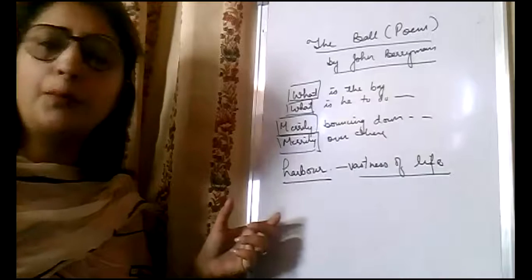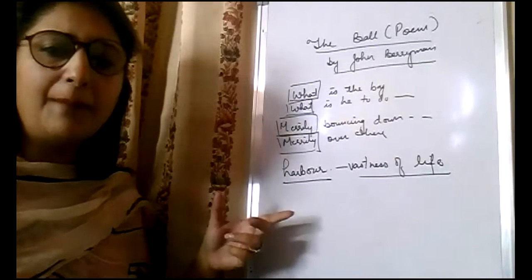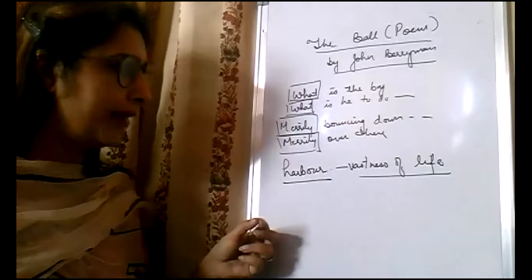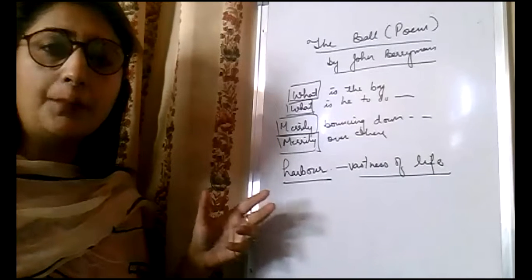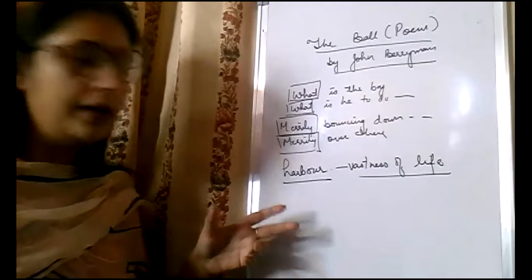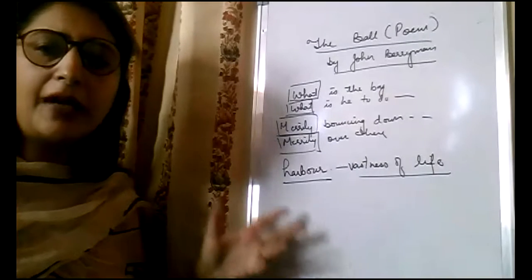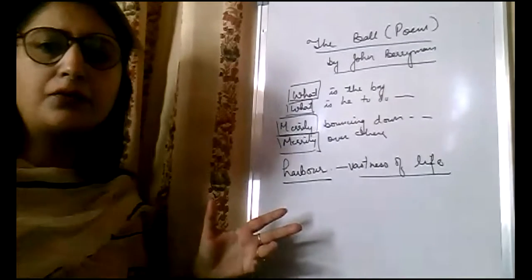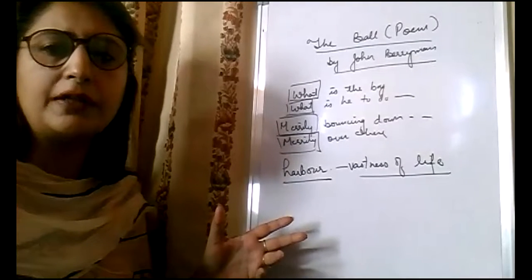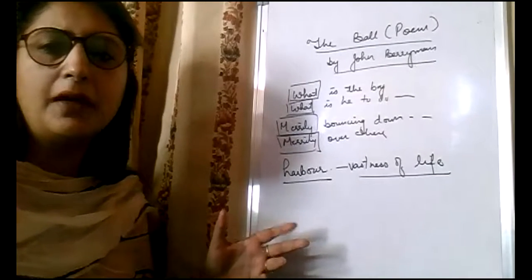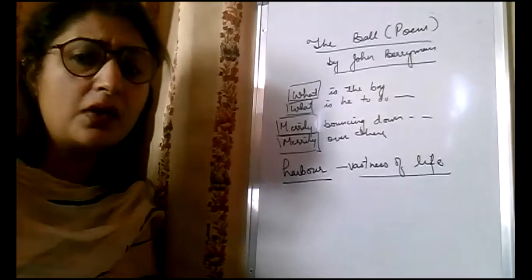But the poet wants to deliver us the message. He wants to make us sensible to this point that we should not feel broken down if any loss has happened in our life. We have to stand up against those losses.